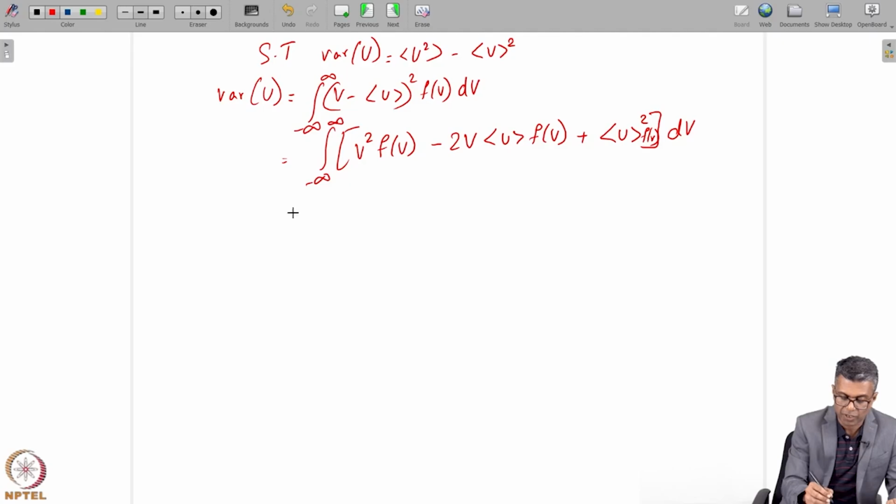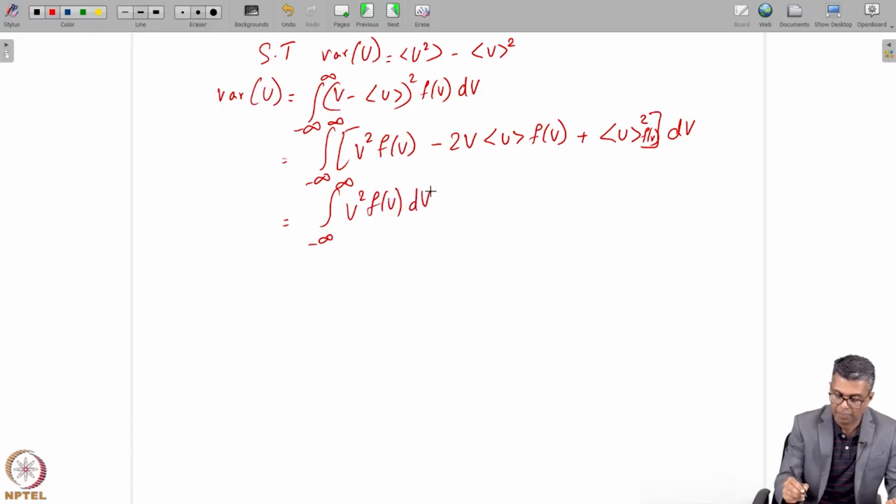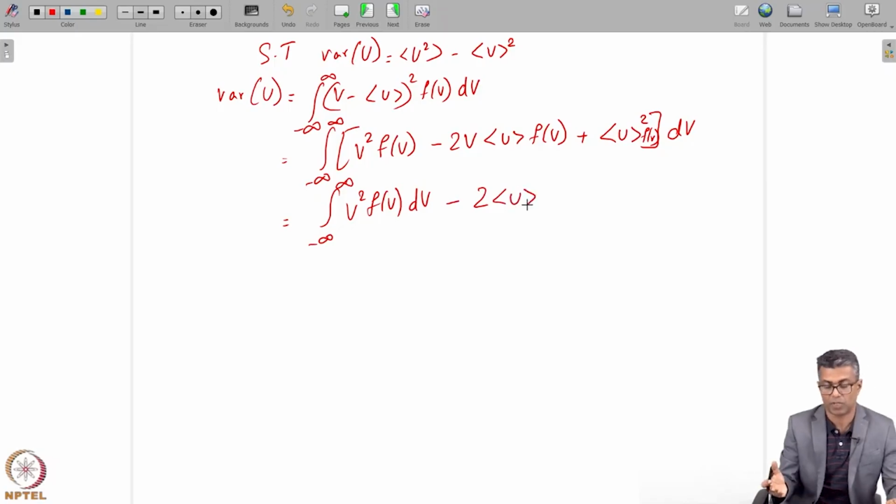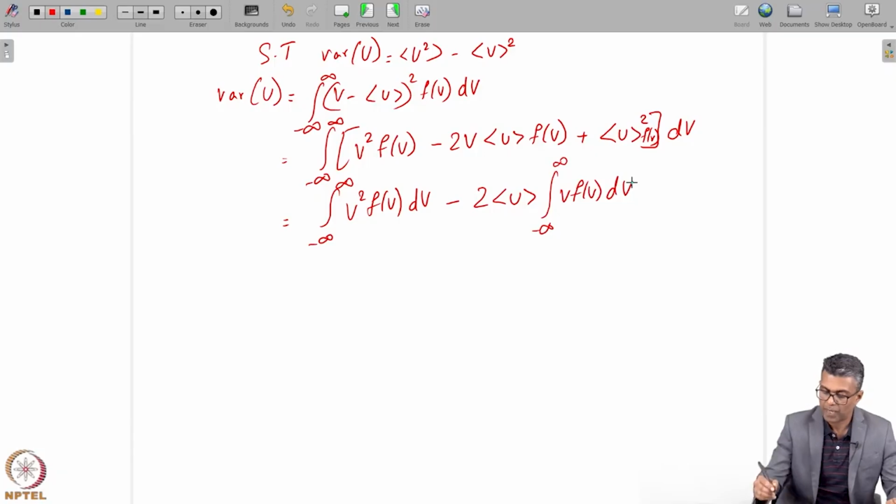And now I split each integral. So then I will have the integral from minus infinity to infinity of v squared f of v dv. That's a separate integral. Minus 2 and U mean can come out because it is a constant. It's the average of velocity. It can come out. And then I'll have the integral from minus infinity to infinity of v f of v dv. That's my second one. And the third one, I want to take the U mean out because that is a constant.